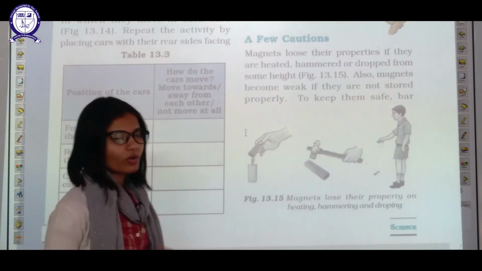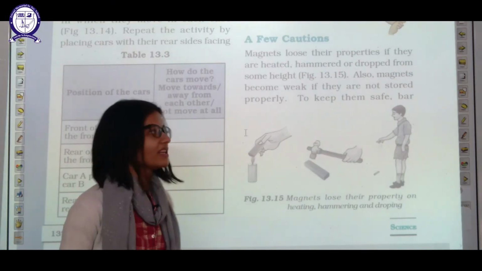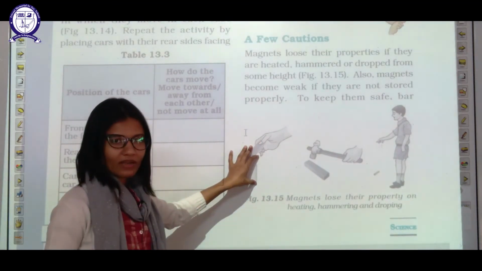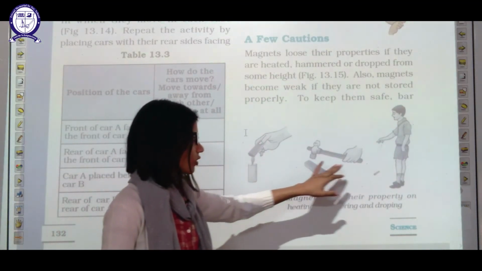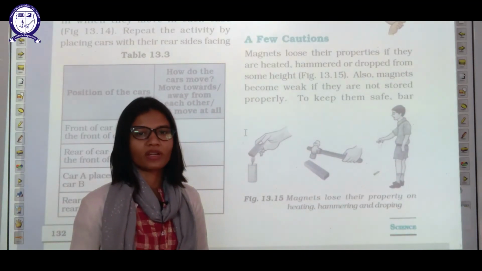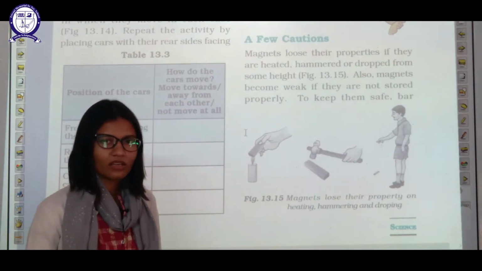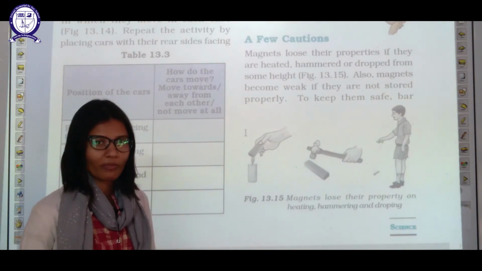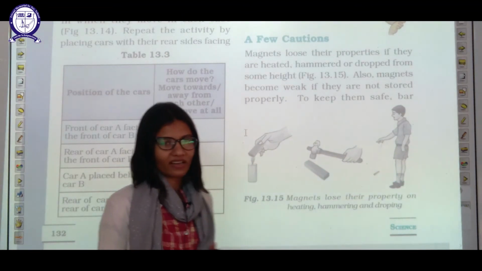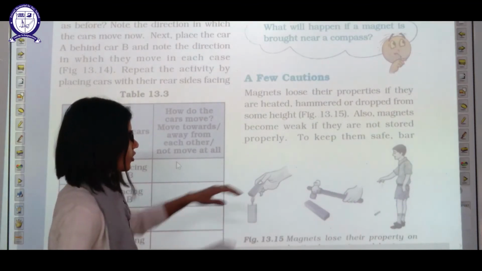Now a few precautions which you have to take while you are handling these magnets. Let us study what these are. You should never burn your magnet, hammer your magnet or drop your magnet. What will happen if you do such activity? The magnet will lose its property, and this is known as demagnetization. Demagnetization is the losing of the magnetic property of a magnet by hammering, by burning or lightning, or by dropping the magnet. Magnets lose their property if they are heated, hammered or dropped from some height.